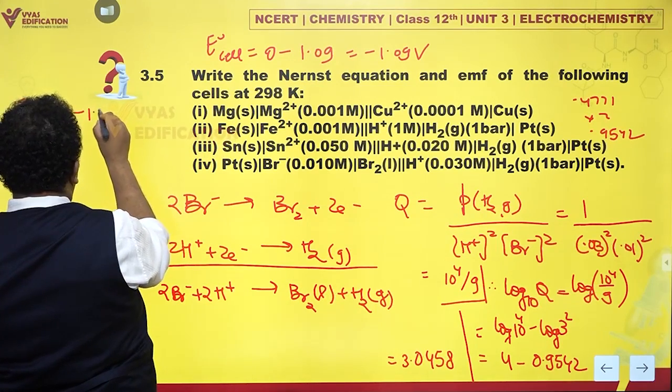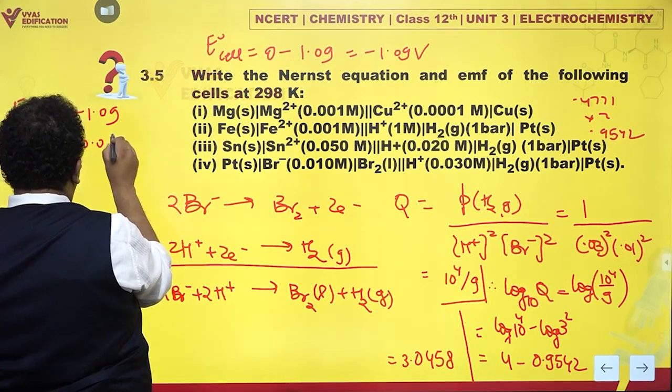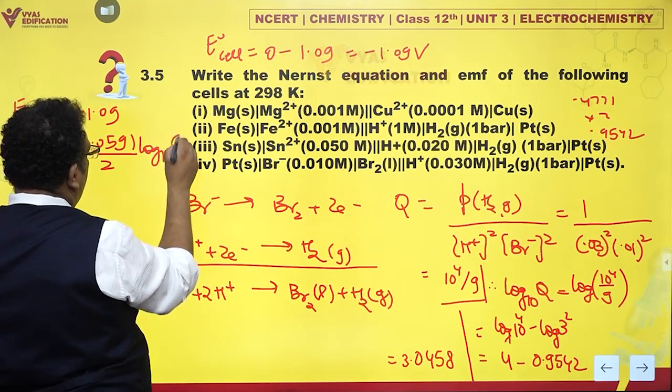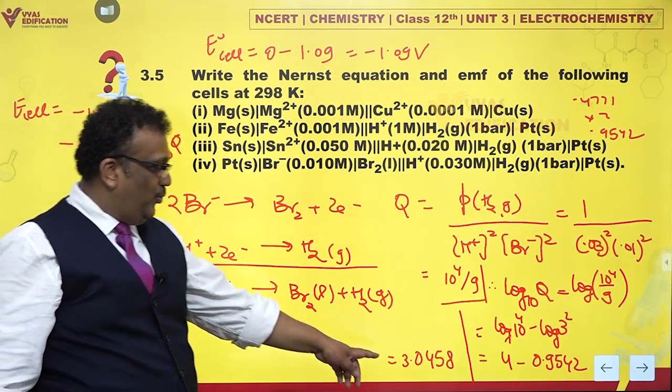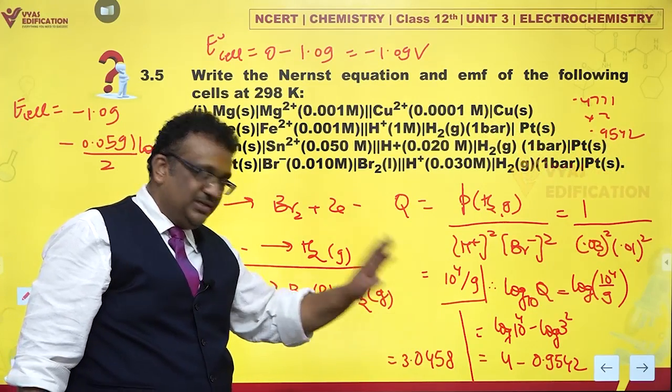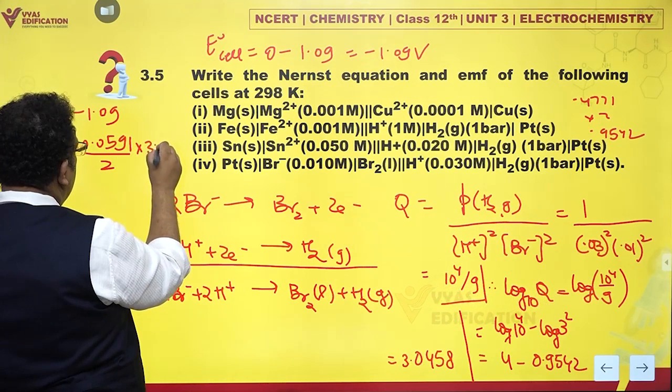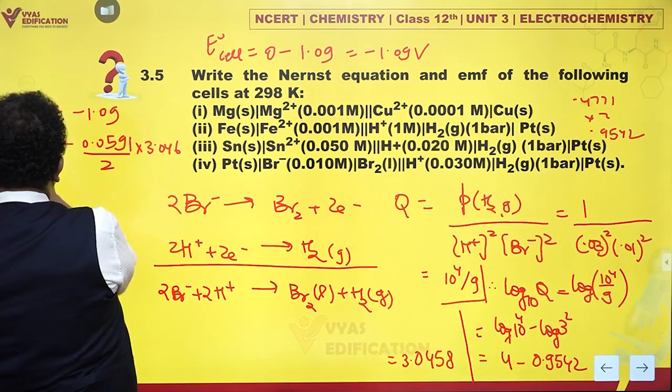is E naught cell, minus 1.09, minus 0.0591 upon 2 log to the base 10 of Q, oh my god, and that is 3.046. Let me make more hectic calculation.